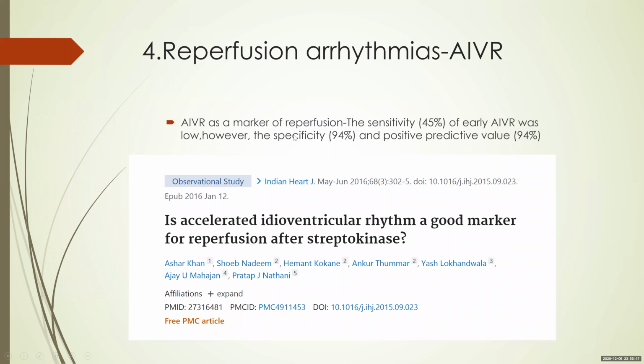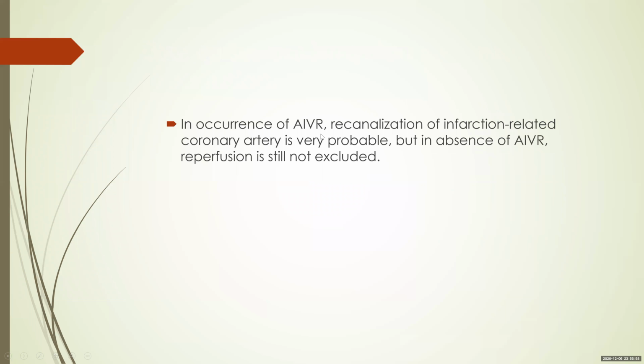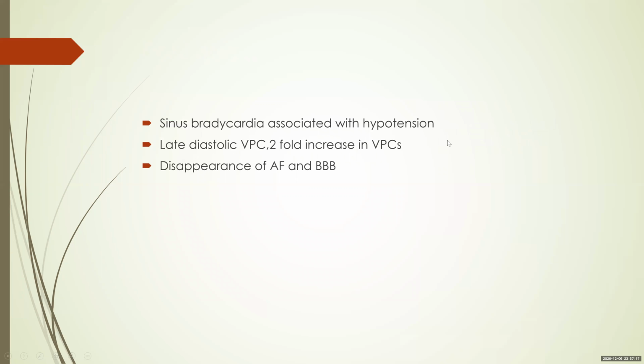Reperfusion arrhythmias like AIVR as a marker of reperfusion. It has poor sensitivity, around 45%. However, the specificity and positive predictive value are nearly around 95%. In occurrence of AIVR, recanalization of the infarction related coronary artery is very probable because it has a high specificity and positive predictive rate. But if you don't get AIVR, you cannot say that the myocardium is not reperfused. So if you get it, it definitely indicates reperfusion. If you don't get it, you cannot say that the patient is not reperfused.